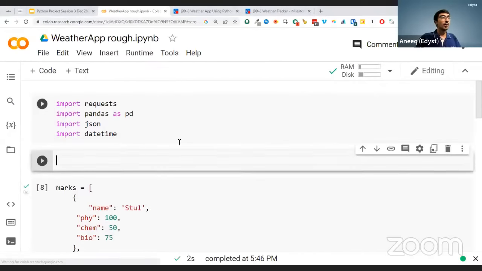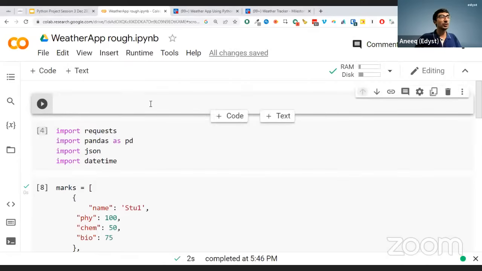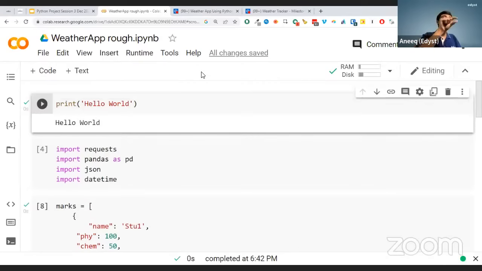Now, each notebook has something called cells. I can run each cell one by one. You can ignore the first cell right now. In fact, we'll come back to the first cell. I'll just tell you how simply this works. I'll do print hello world, and if I press this button, it will execute this line of code there and then.